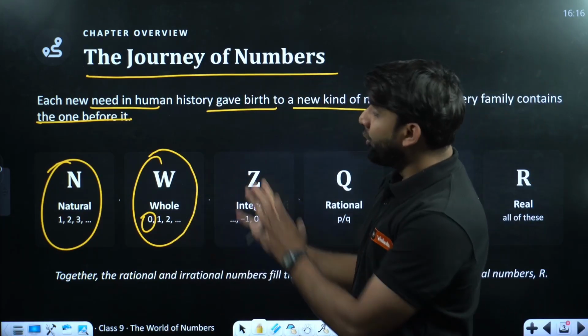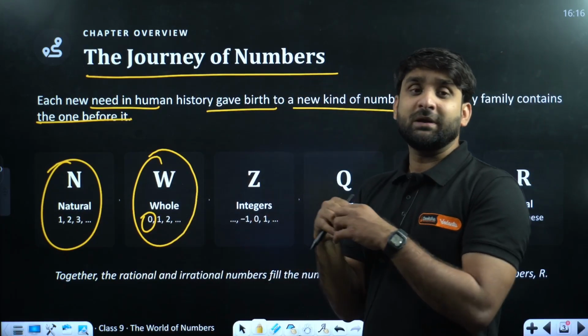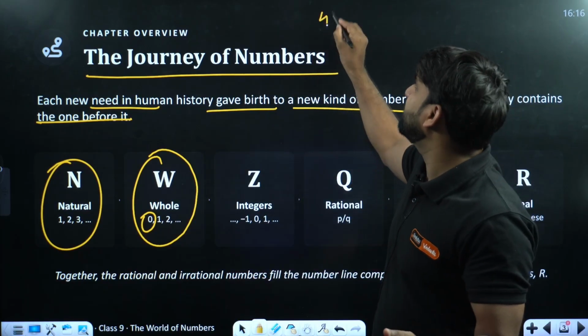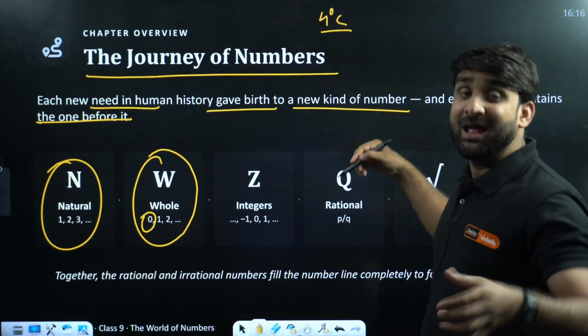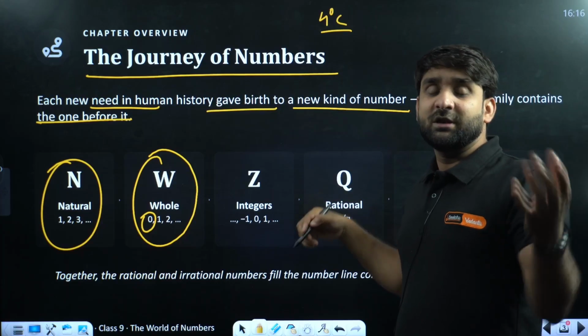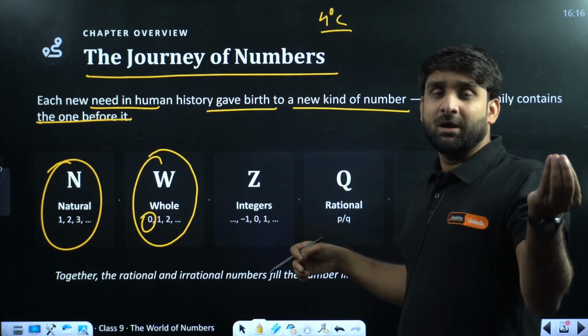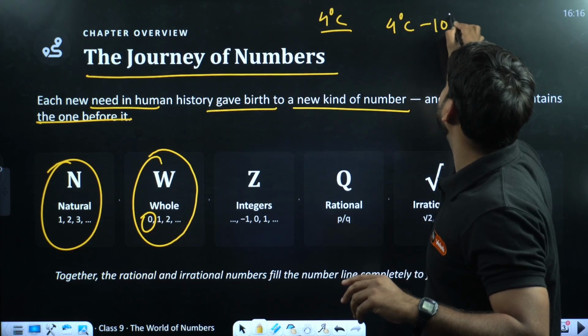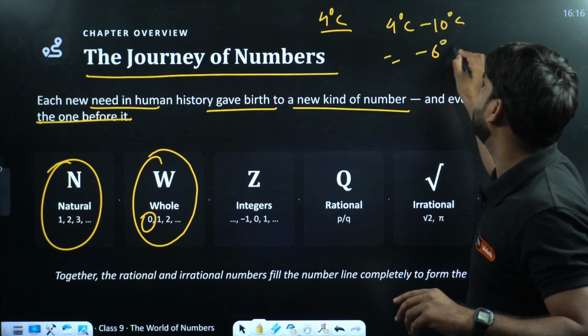After discovering whole numbers, people were confused about negatives. If the temperature is 4 degrees centigrade presently, and the temperature goes down by 10 degrees centigrade, then 4 degrees centigrade minus 10 degrees centigrade gives minus 6 degrees centigrade.